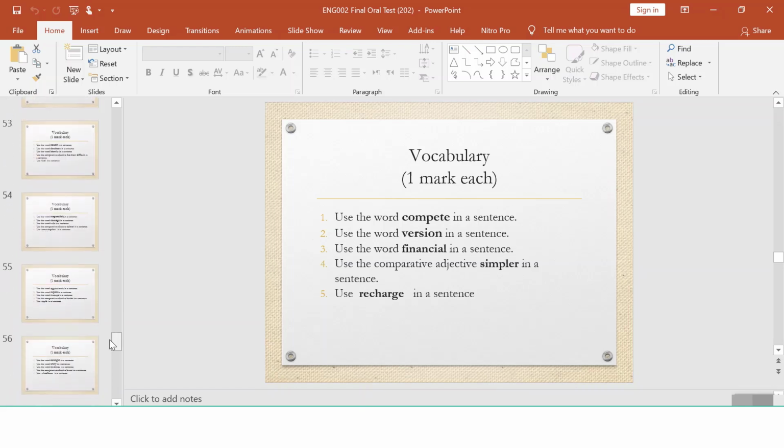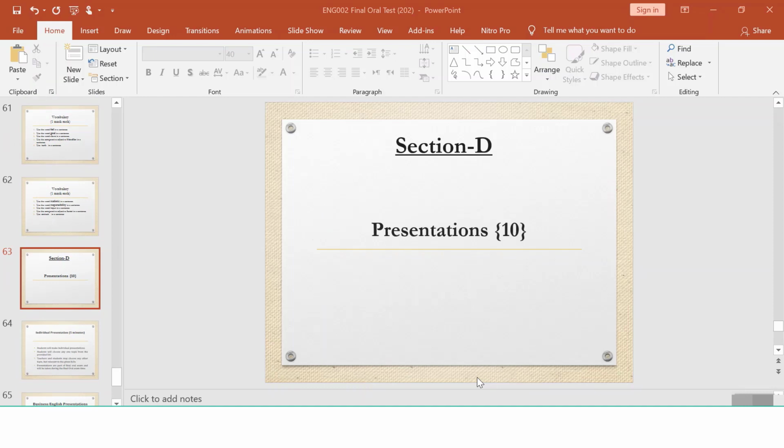And the last part, gentlemen, is section D, where the students are going to deliver the presentation. The students have already chosen the topics. It has already been decided. I have already sent an email to the teachers. In the last meeting, if you remember, Shafiq gave freedom to the students to make their own videos and send them to the class masters. On the day of the exam, the class master and the co-examiner can both watch the video and then assign marks to the students according to the rubric.